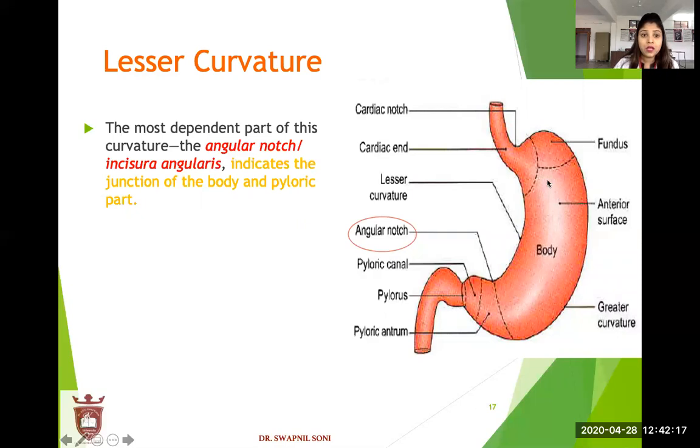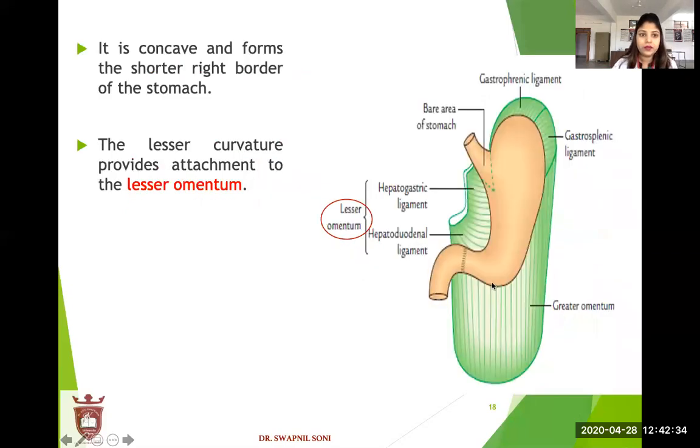Lesser curvature. The most dependent part of this curvature is angular notch. It indicates the junction of the body and the pyloric part. This point indicates the junction of the body and the pyloric part. It is concave and forms the shorter right border of the stomach. See, this is the concave and forms the shorter right border of the stomach. Lesser curvature provides attachment to the lesser omentum. This is the lesser omentum and this provides the attachment.